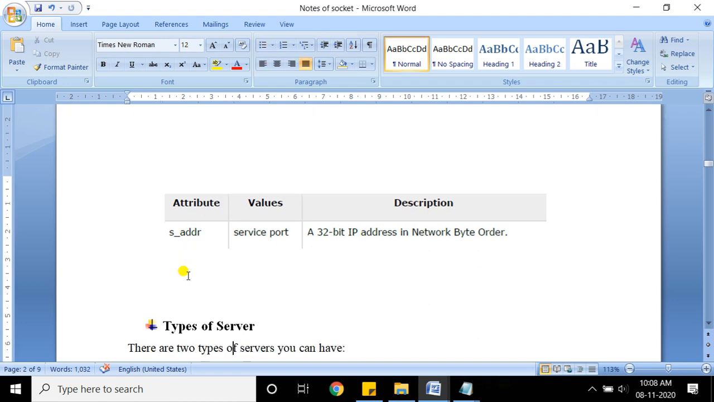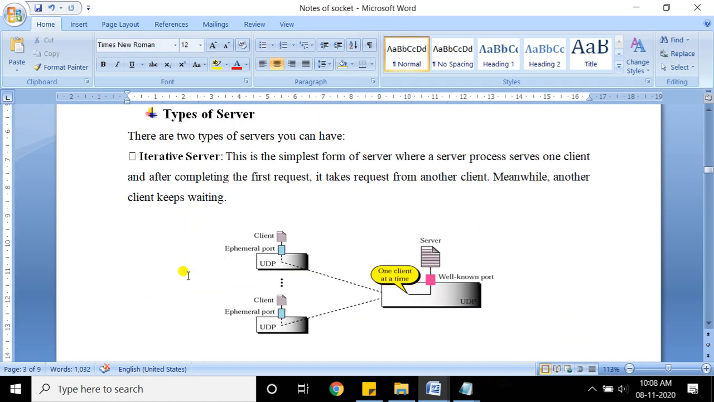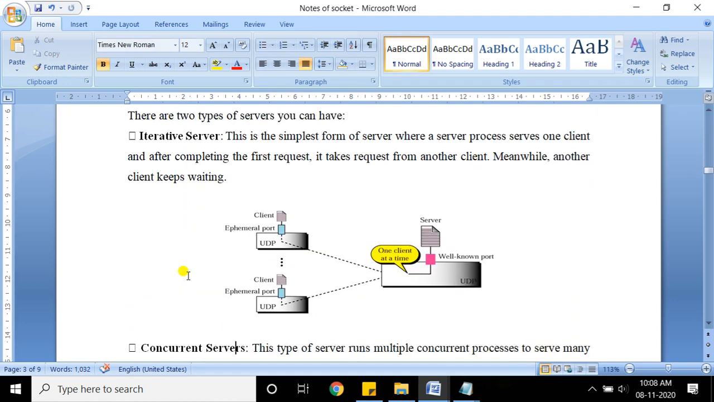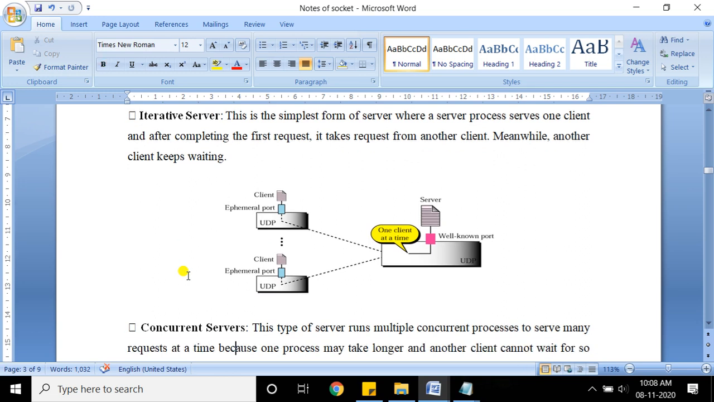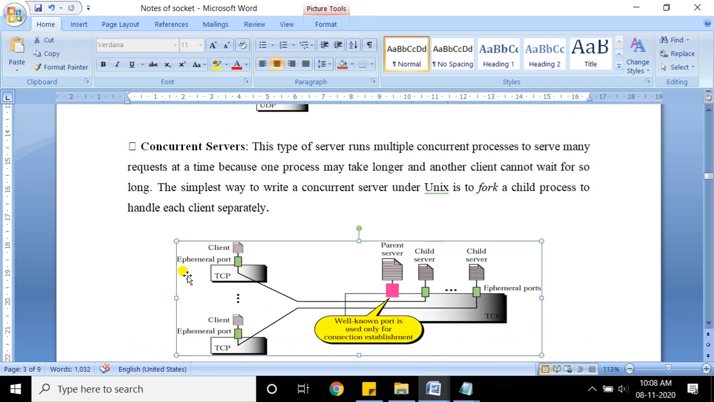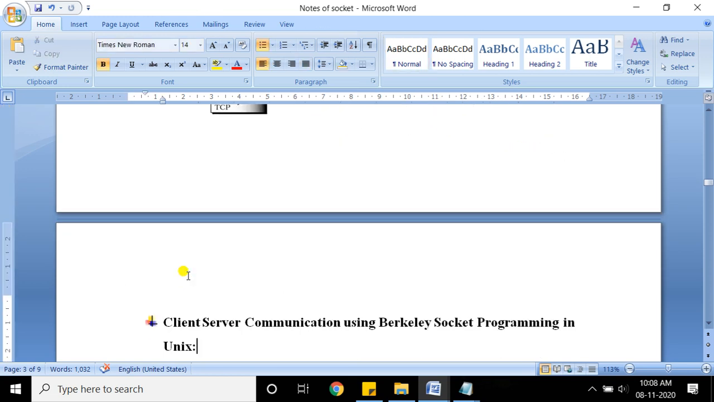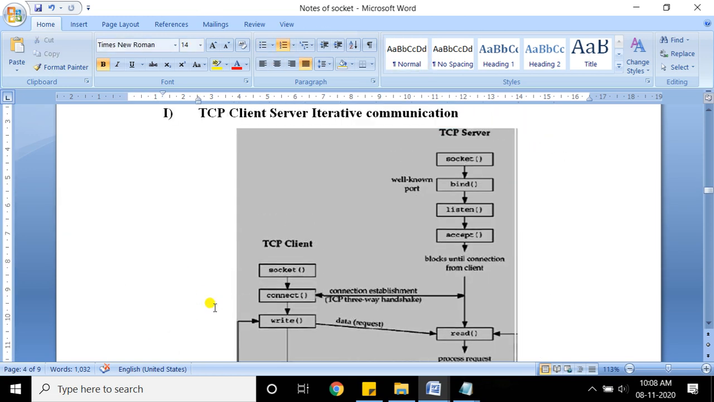Getting? Then the types of server we have seen. Iterative, that is one by one the client requests will be served, and concurrent, where many client requests are served at the same time. A concurrent server can handle many client requests at the same time. Now this is very important that you want to do in the lab.